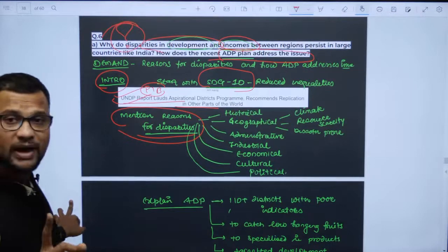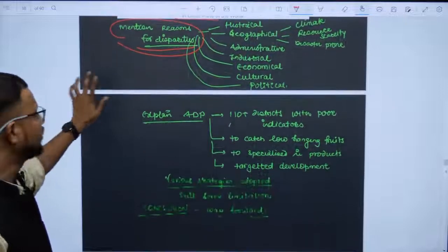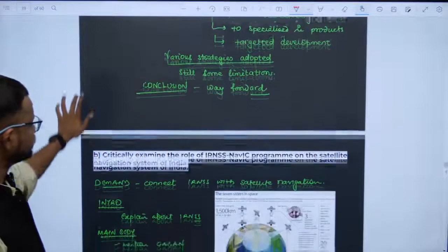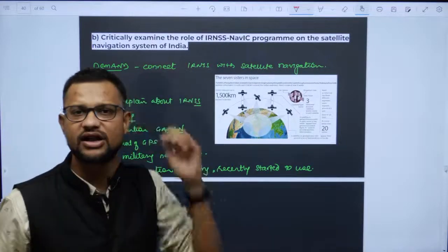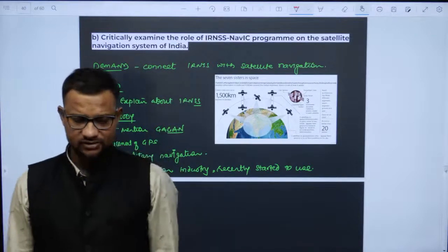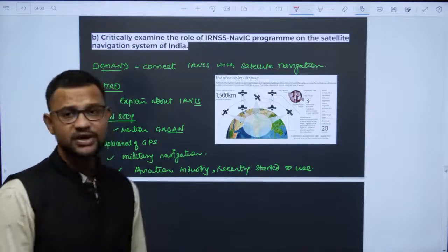Why do disparities exist? देखो इसमें जितना एनालिटिकल आंसर लिखोगे, you will be getting much more marks accordingly, ठीक है? Then, critically examine the role of IRNSS, Indian Regional Navigation Satellite System, or NAVIC. Okay, so this system and how it is having impact on the satellite navigation of India.